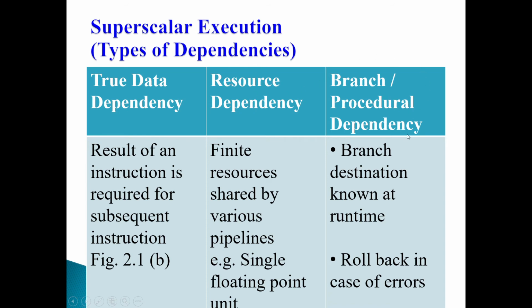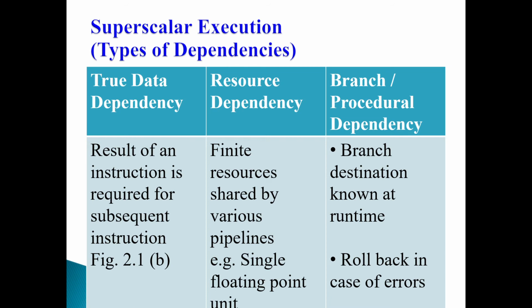Branch or procedural dependency. You know branch instructions. The branch destination, where to jump, is obviously known only at runtime. So in case of errors, the whole pipeline is to be flushed. It is called rollback. This is also a dependency, actually inherited from the pipeline.